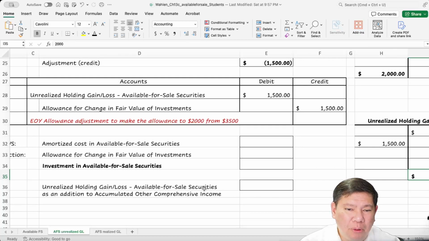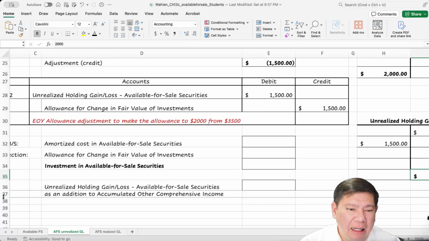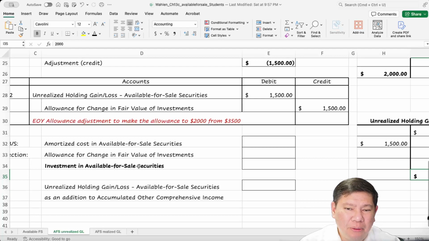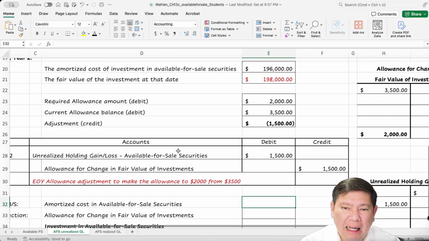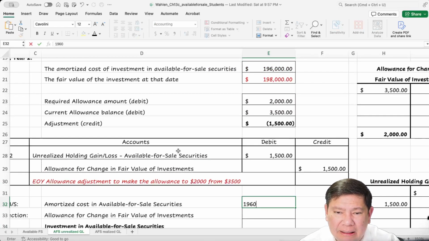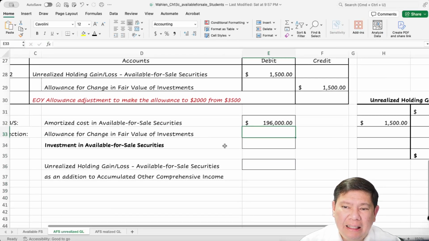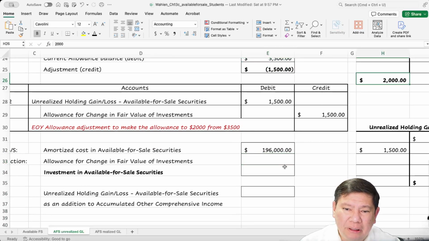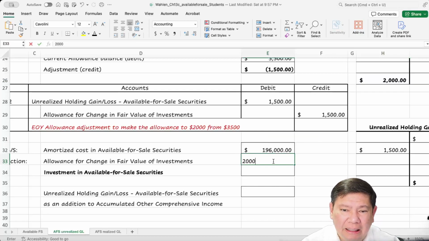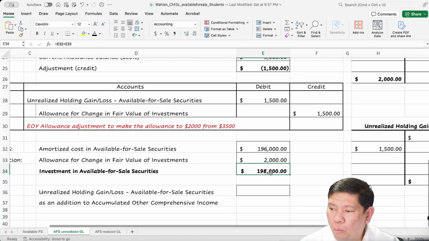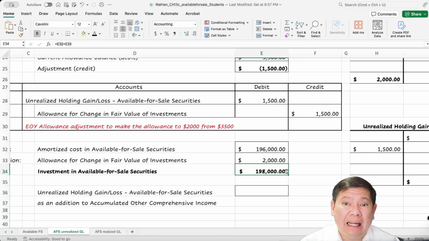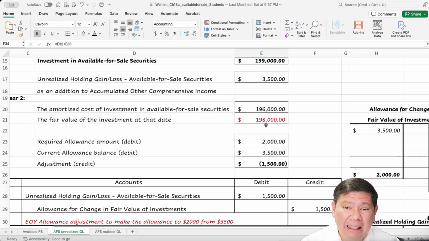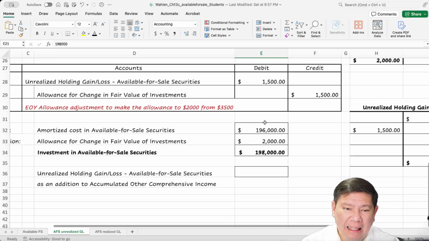So how do we report it on the balance sheet? Okay, so we have amortized amount of 196,000. Okay, now the balance is only 2,000. We put 2,000 here. So the total investment in available securities will be reported at $198,000, which is exactly the fair value of the investment at that date.